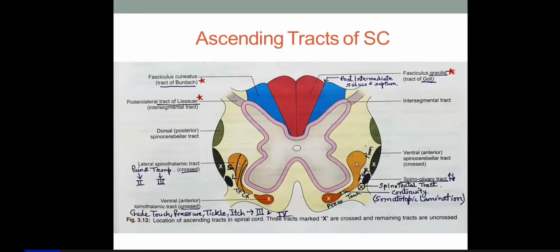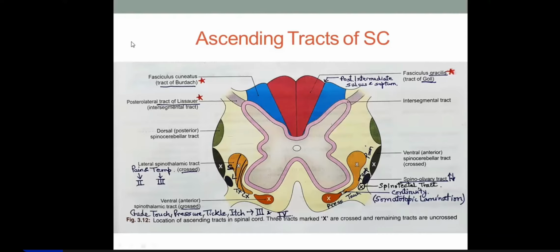At that point I told you that during the course of development, the motor fibers, the motor nuclei, the motor tracts, they are all medially located in the spinal cord, because that's how it develops in the basal lamina. The sensory tracts, the sensory nuclei, they are generally placed laterally because they develop in the alar lamina. So motor tracts were not seen in the dorsal or posterior funiculus.